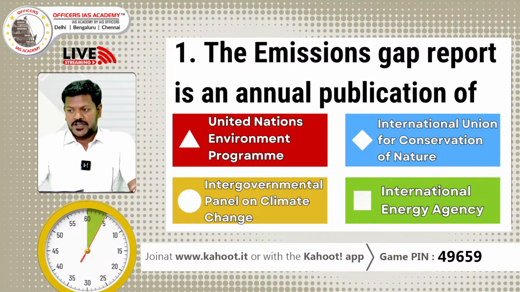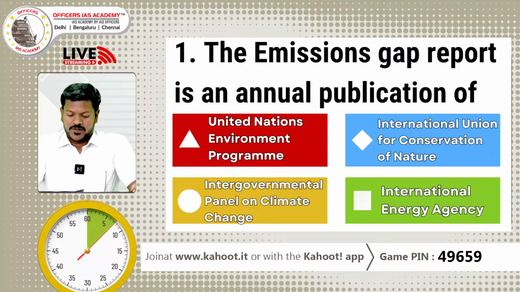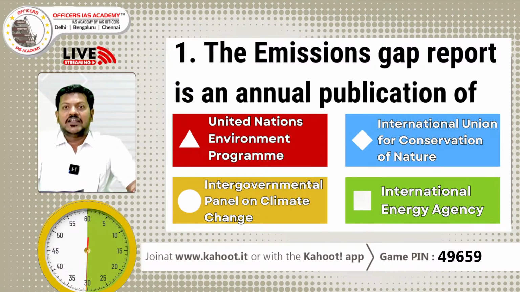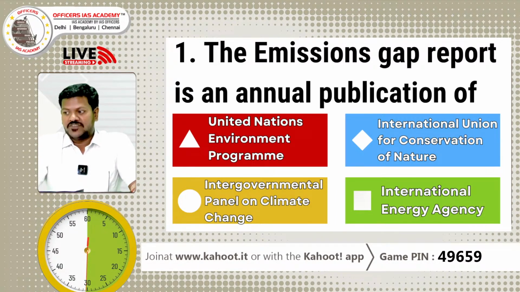So our first question today is, the Emissions Gap Report is an annual publication of which of the following? Option A, UNEP, United Nations Environment Programme. Option B, International Union for Conservation of Nature. Option C, Intergovernmental Panel on Climate Change. Option D, International Energy Agency. So you have 30 seconds to answer this question. First question of the day.